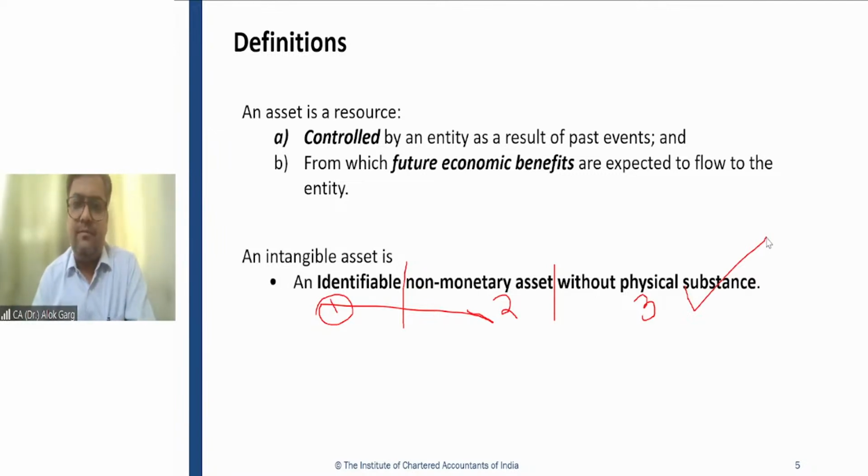Robot. Friends, robot. Tell me, is the robot a tangible asset or an intangible asset? What is significant in the robot?